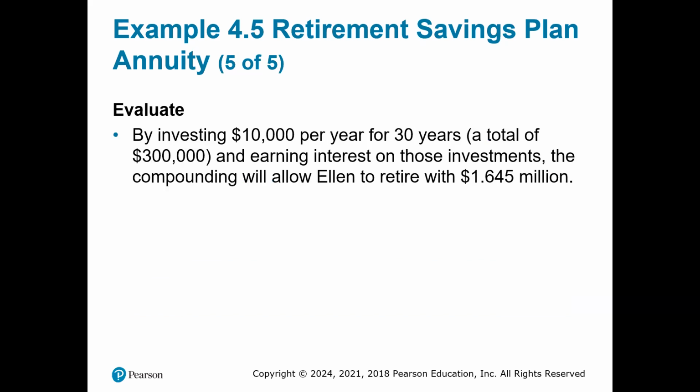So by investing $10,000 per year for 30 years, a total of $300,000, and earning interest on those investments, the compounding will allow Ellen to retire with $1.64 million, if she starts at the age of 35.